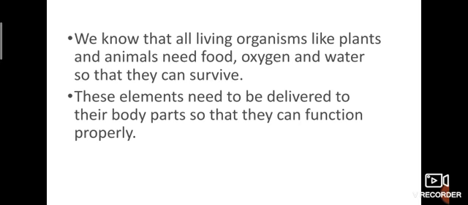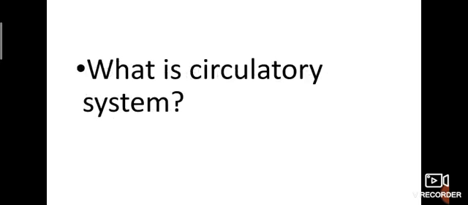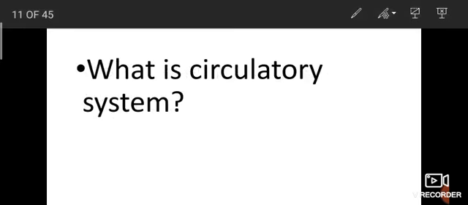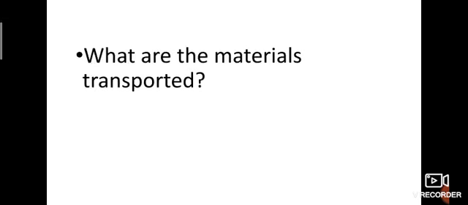What is the circulatory system? The organ system of the body that is responsible for the transport of material throughout the body is called the circulatory system. What are the materials transported? Can you guess? Yes, nutrients.